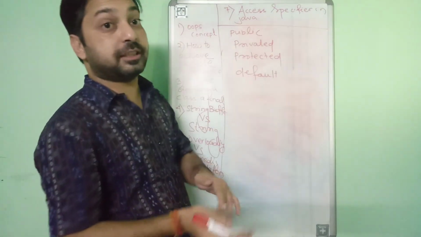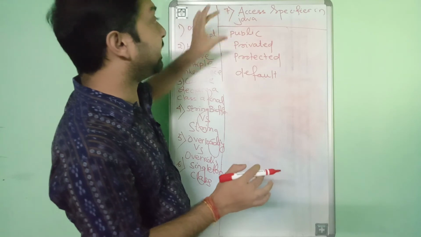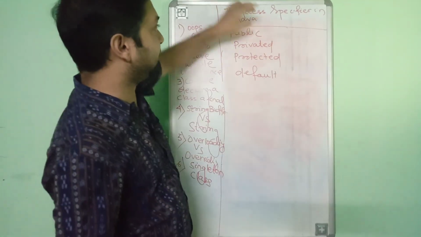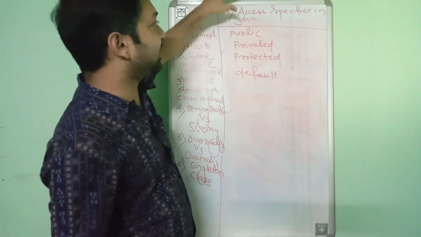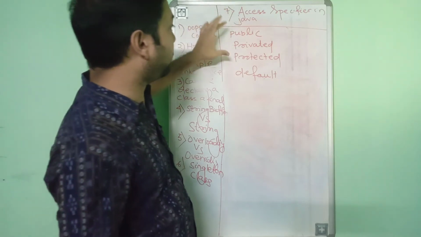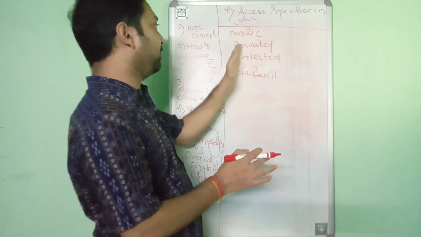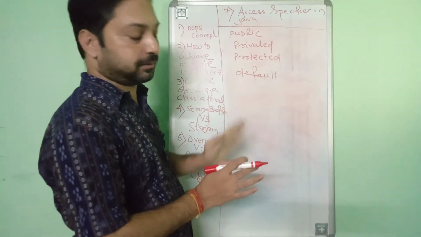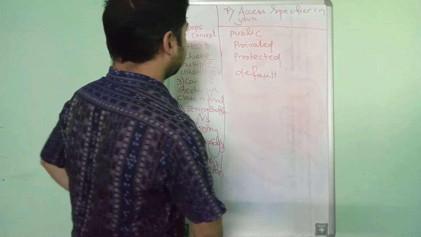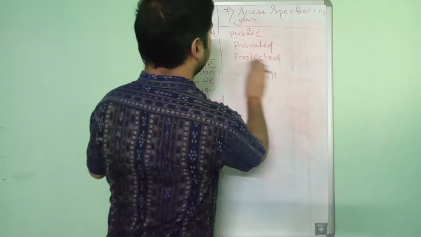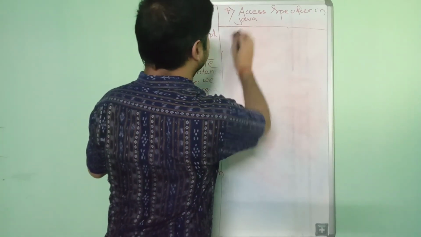Whenever the interviewer asks about a particular access specifier, then you need to explain. But whenever the question is what are the various types of access specifier in Java, then just answer to the point. In Java, there are 4 different types of access specifier, and they are public, private, protected, and default. That's all. So this is about question number 7. Now let us move to question number 8.